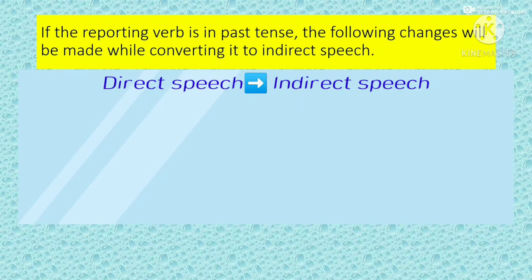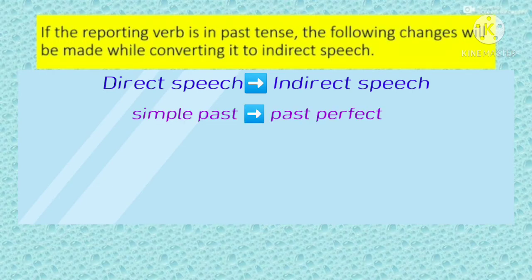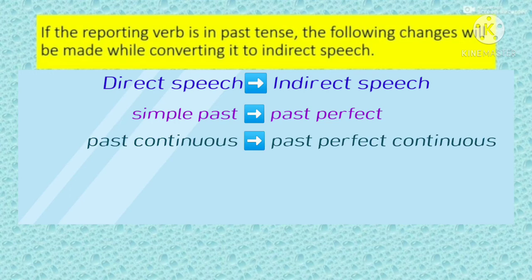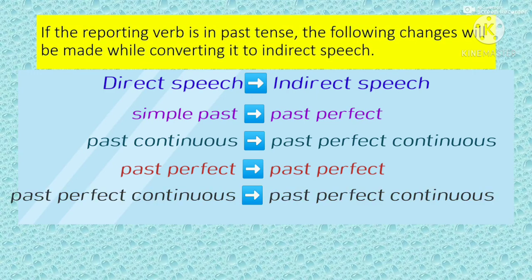Let's revise. While converting from direct speech to indirect speech, if the verb of direct speech is in simple past tense, we have to change it to past perfect tense. If it is in past continuous tense, we have to change it to past perfect continuous tense. If it is in past perfect tense, no change. And if it is past perfect continuous tense, no change. It will remain the same.